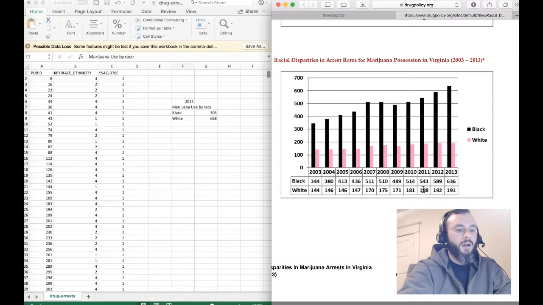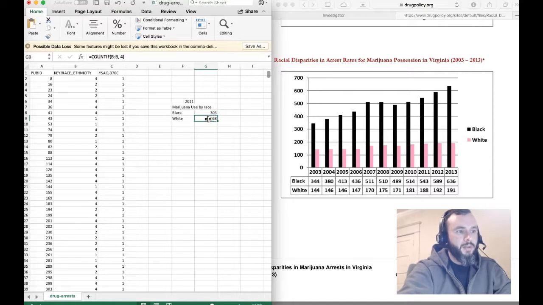We're not talking about intent to distribute or anything else, just use and possession. We're going to assume that if people possessed it, they were going to be using it. Notice that the white arrests are 188 and the black arrests are 543, and this is the same year, 2011.